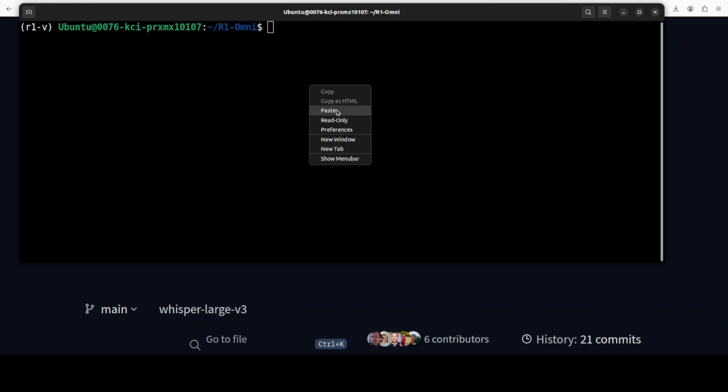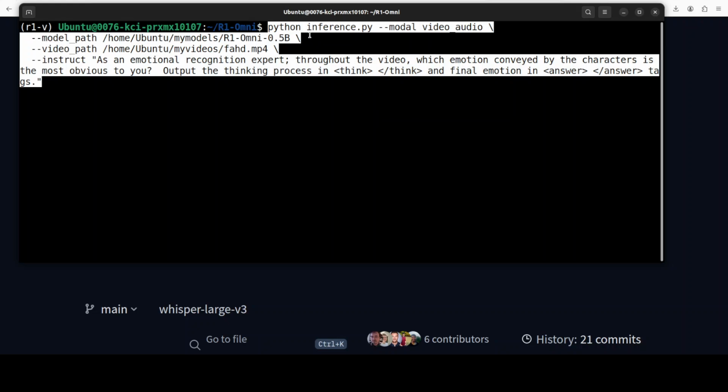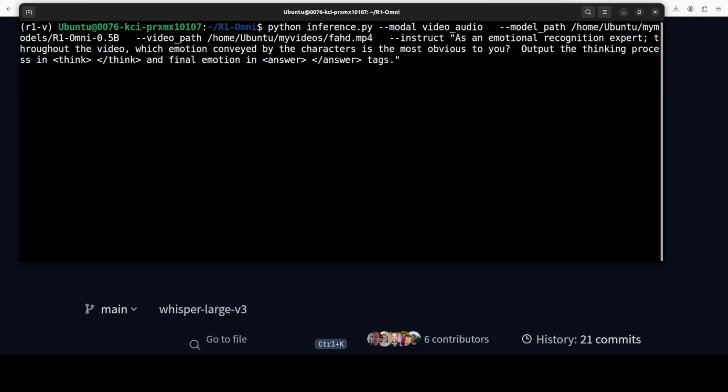And now from this root repo, you can run this command. We are calling this inference.py, and this is a video's audio modality we are giving it. Then this is a model path which we have already downloaded. This is a video path on my local system, and this is a system prompt where we are telling it that as an emotional recognition expert, throughout the video, which emotion conveyed by the characters is the most obvious to you. Output the thinking process in these tags and final emotion in this tag. So let me run this.